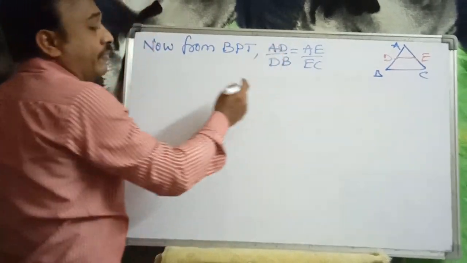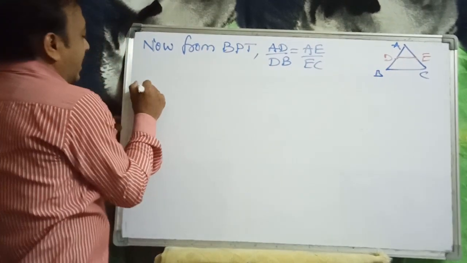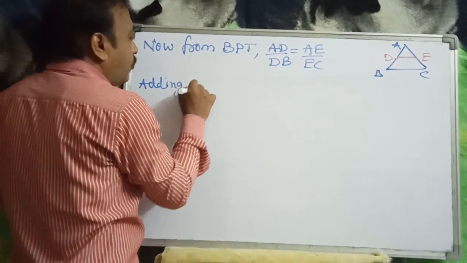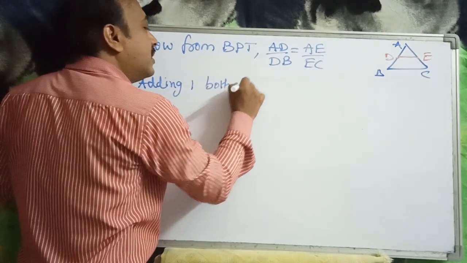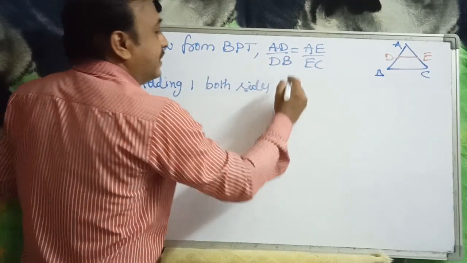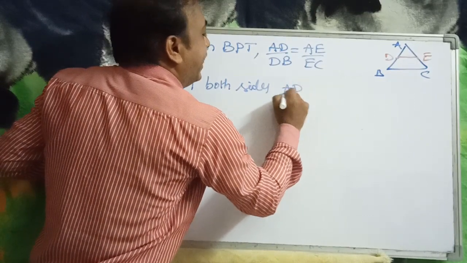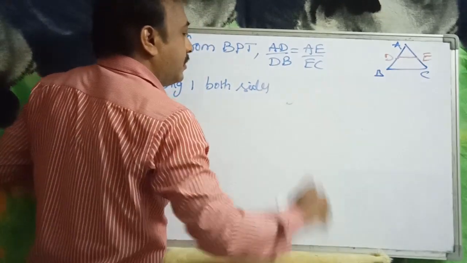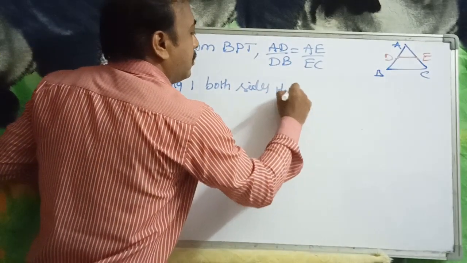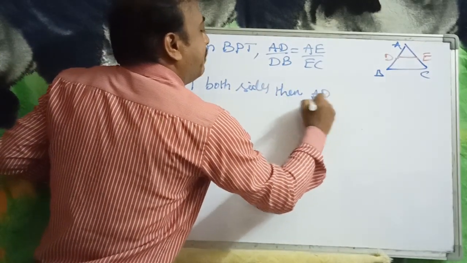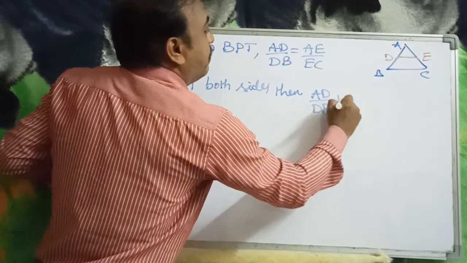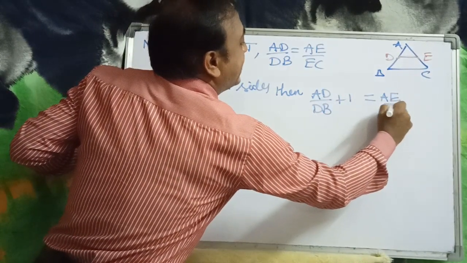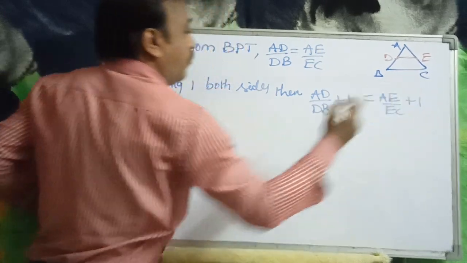From this we add one to both sides. Then AD by DB plus 1 is equal to AE by EC plus 1.